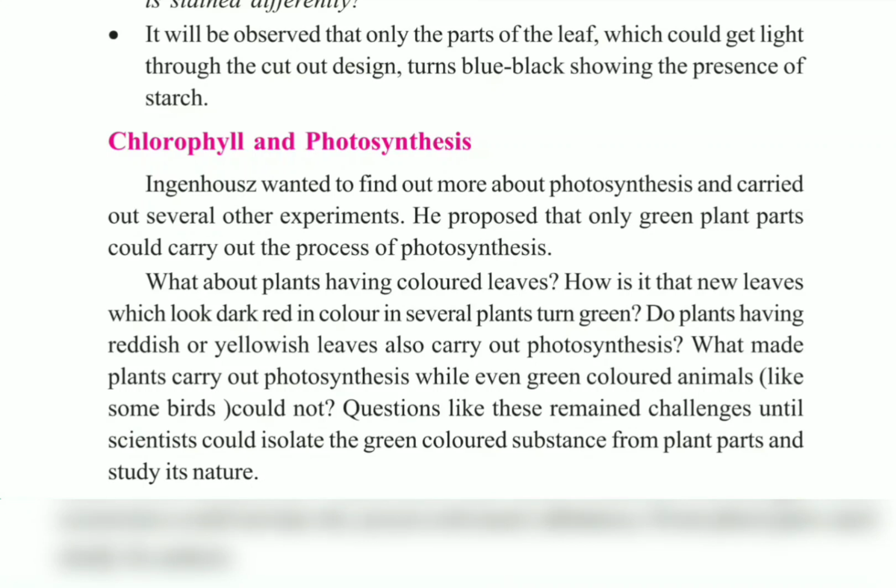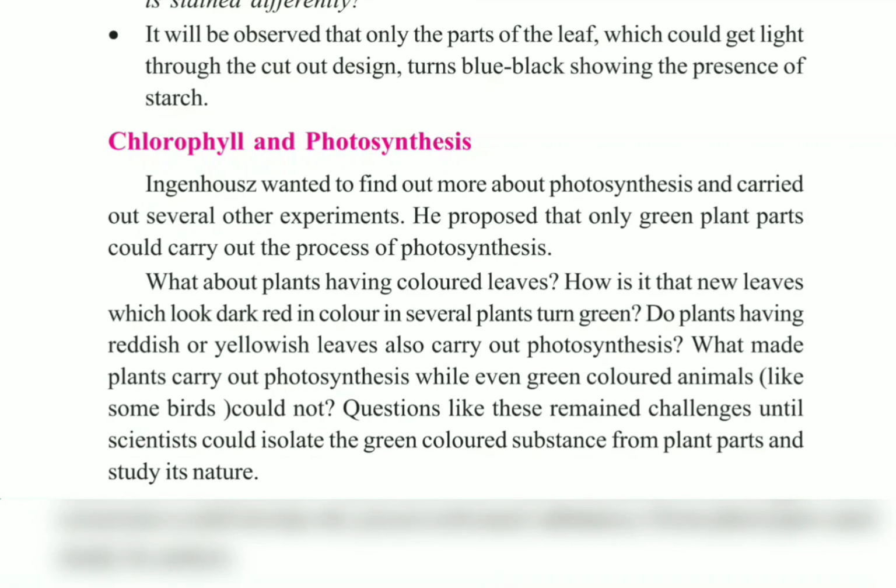Now let us study about the role of chlorophyll in photosynthesis. See, Ingenhousz, after performing these experiments, got interested in photosynthesis experiments, and he performed several other experiments also. He proposed one thing, that only the green parts of the plants were carrying out photosynthesis. This raised several questions. See, the scientific community always asks for proof. So they asked several questions to Ingenhousz.